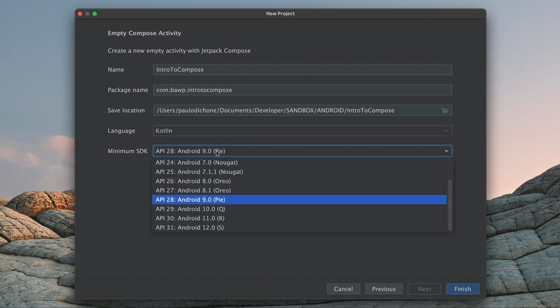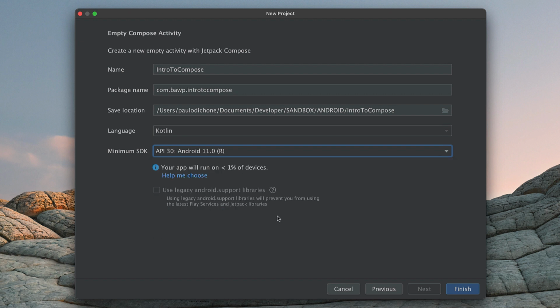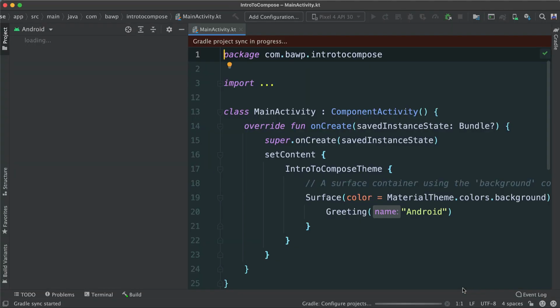For minimum SDK, I'm just going to go higher. Doesn't really matter at this point, but let's go to 10 or 30. I'm going to go 30 at this point. All right. Let's say finish. And so it may take a little while for the project to be created. So be patient, wait until the process is done. And you can always see at the bottom here what says Gradle, configuring projects. So the Gradle, which is the machine, quote unquote, that does all the work in the background to validate and put together the entire project, works in the background. So give it a time and it will be done soon.